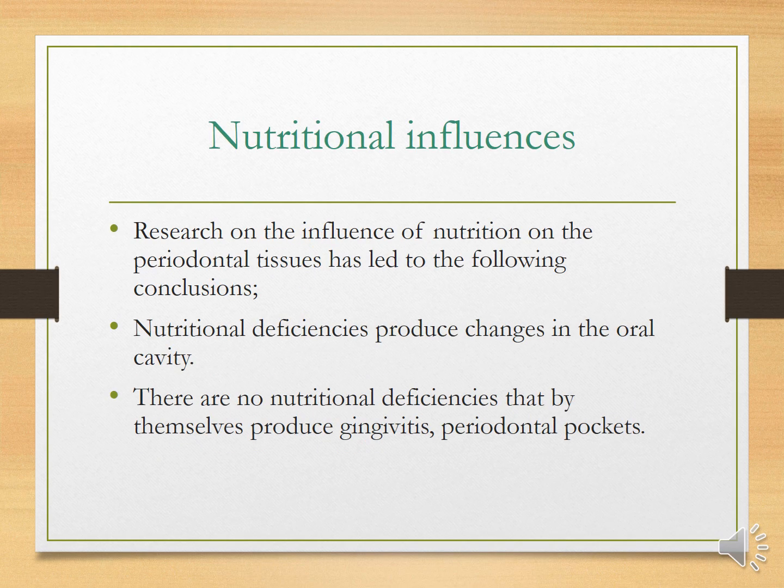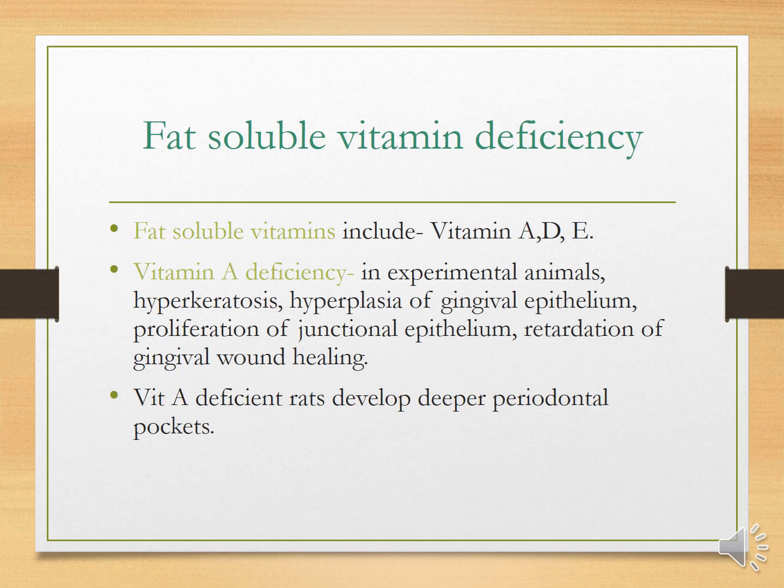Nutritional influences. The research on nutritional influences on the periodontal tissue has led to the following conclusion. Nutritional deficiencies produce changes in the oral cavity. There are no nutritional deficiencies that by themselves produce gingivitis and periodontal pockets. What are fat-soluble vitamins? They are vitamin A, D, E.